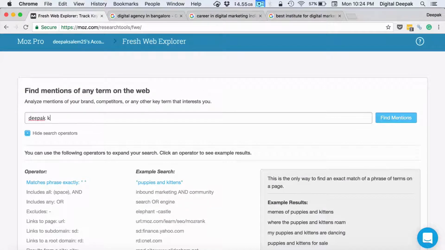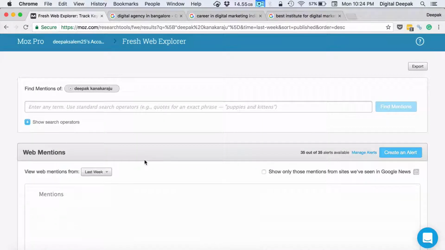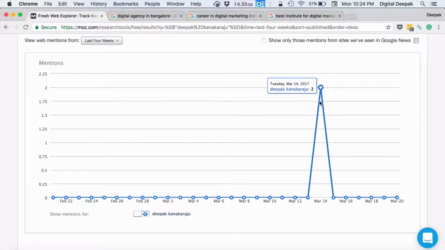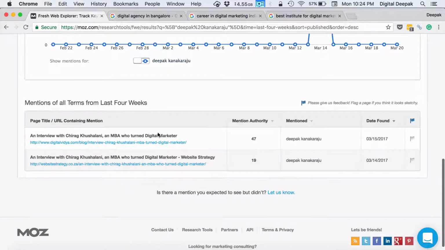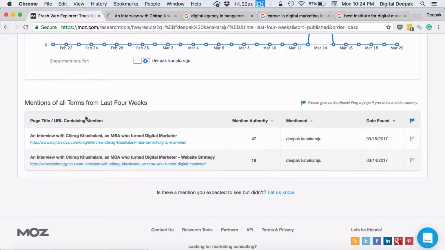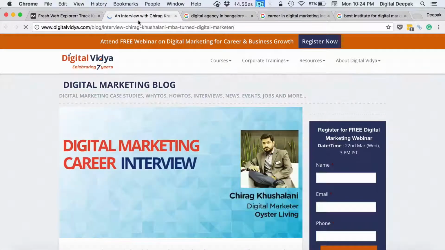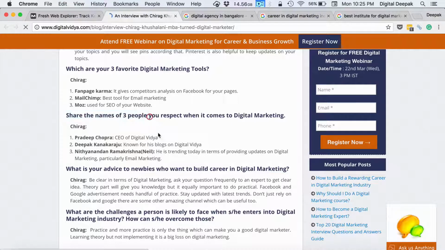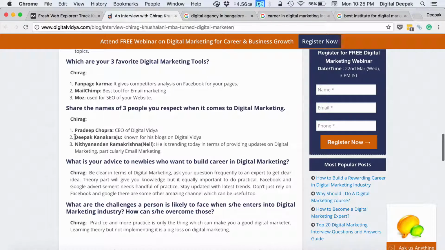Then I would go ahead and search for Deepak Kanagaraju, my full name. So here what I can see is that if I track the last 4 weeks, there have been 2 mentions, and it's basically the same article which has been republished in another website. So if I go to this article and search for my name, you can see that in this interview, in the question that they have asked, share names of 3 people who you respect when it comes to digital marketing, and this person has given my name.